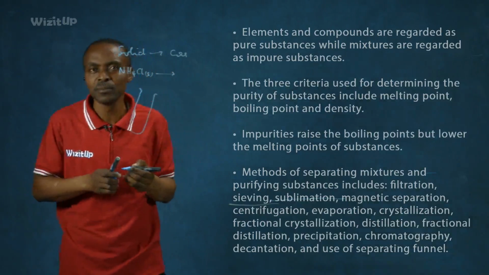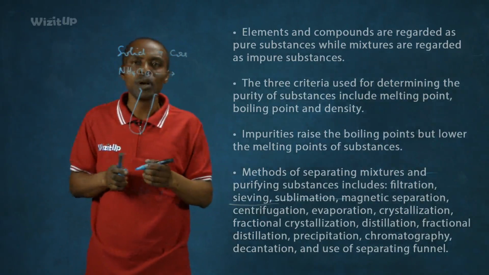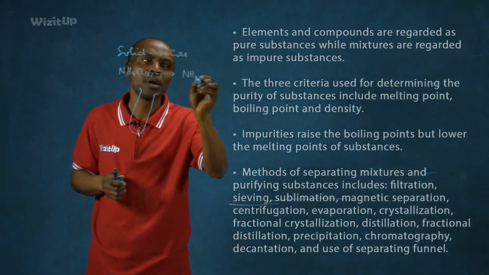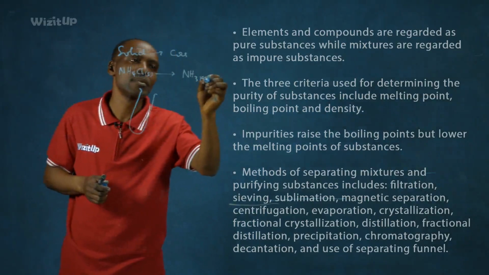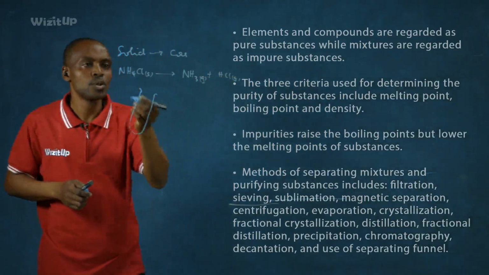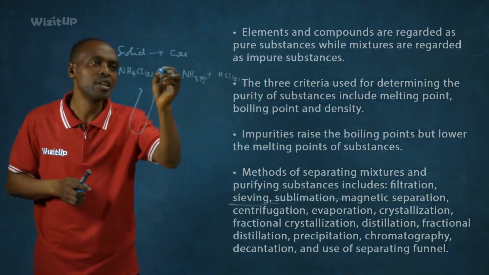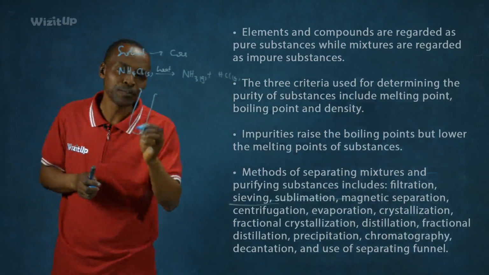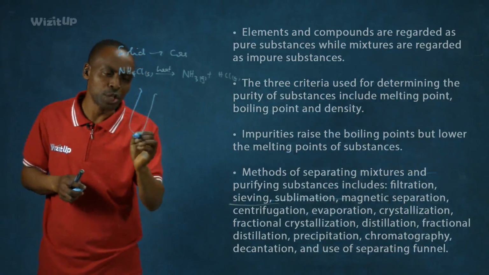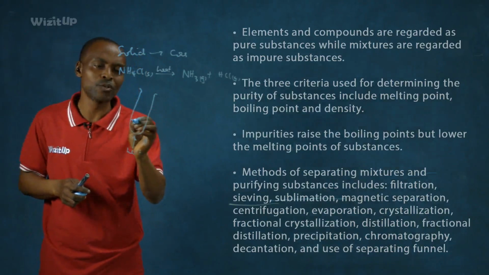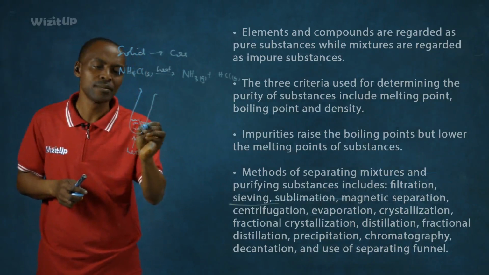This is a white crystalline solid. When you heat ammonium chloride, it will give us two gases, ammonia gas and hydrogen chloride gas. So that's why we say a solid changes directly into a gas through the action of heat. All right. Now, under this condition, let's assume I apply heat here, and I have some solid ammonium chloride.